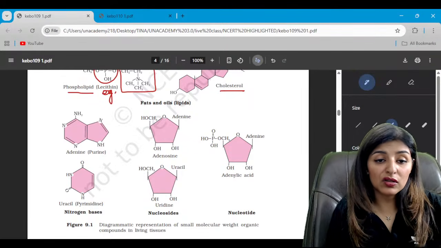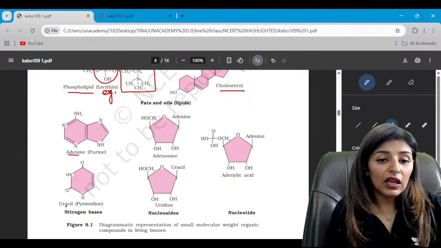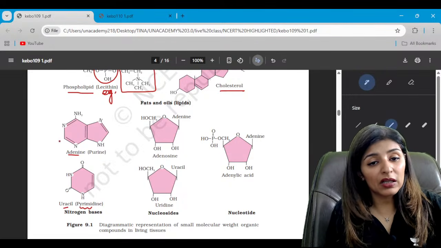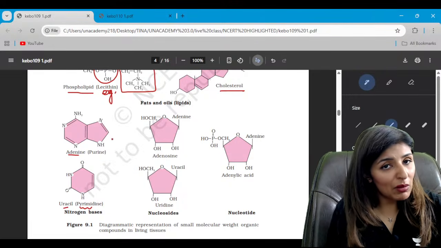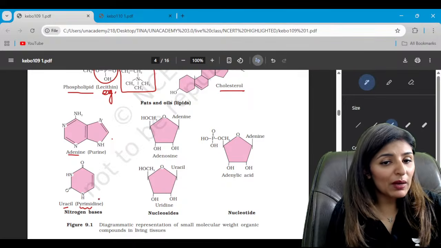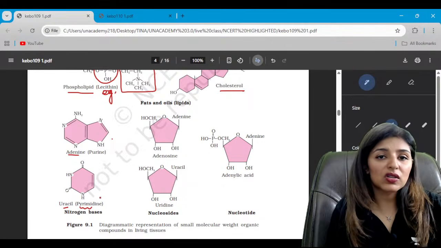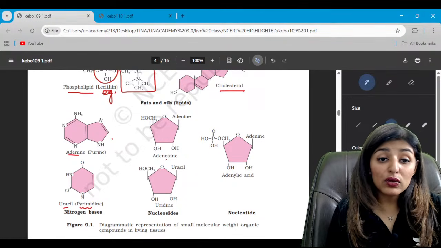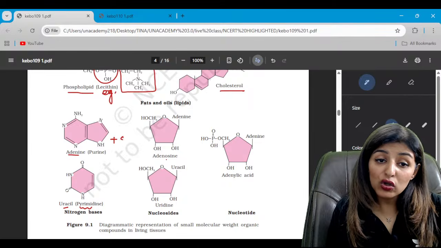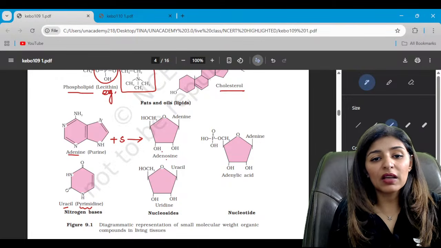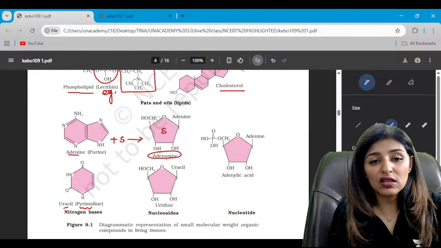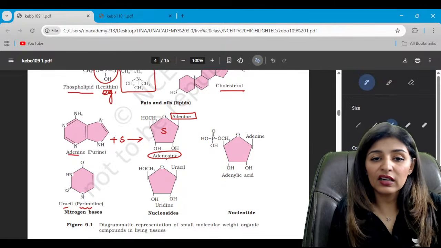Now these are the structures of nitrogenous bases. Look at this. This is adenine, which is a purine, and this is uracil, which is a pyrimidine. Purine is a 9-membered structure, double ring, while pyrimidine is a 6-membered structure, single ring. When we add sugar to adenine, it becomes adenosine. So this is the sugar and this is the adenine, right?